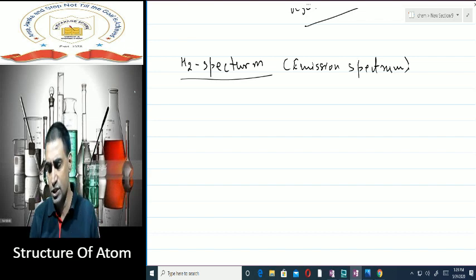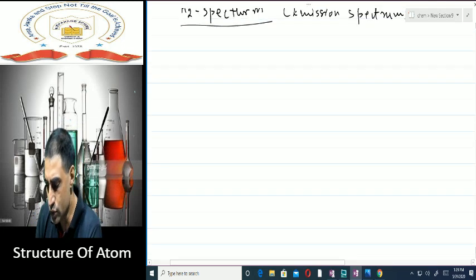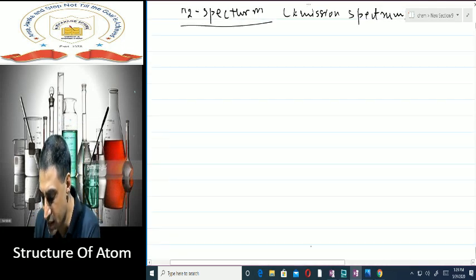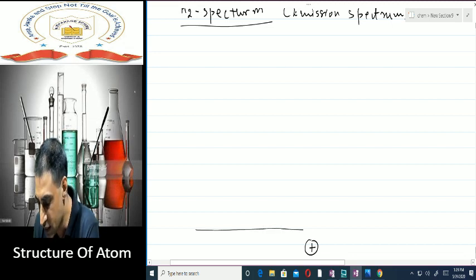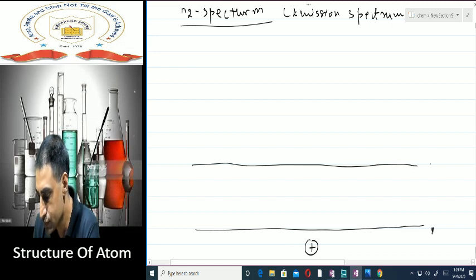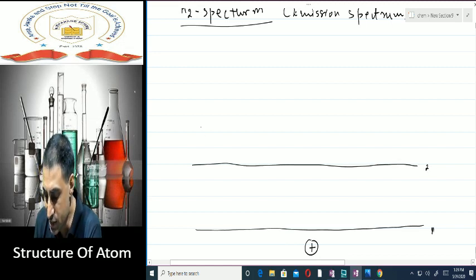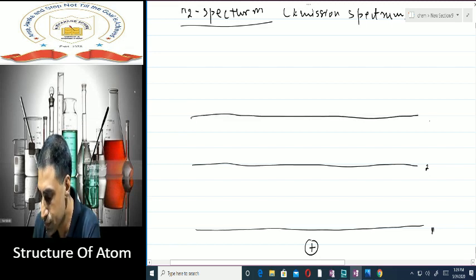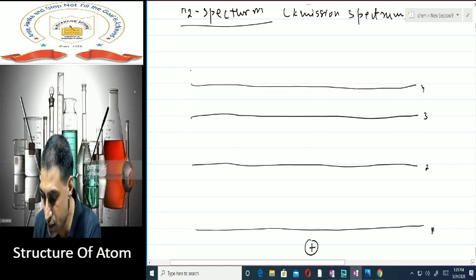So what is this hydrogen spectrum? Well, suppose I consider that here somewhere I have got a nucleus, and this is the first shell of hydrogen I have got. If this is the first shell of hydrogen, then where is the second shell? Suppose here I have got the second shell. Where is the third shell? Third shell, say I got here. Now the fourth shell. Now the fifth shell.